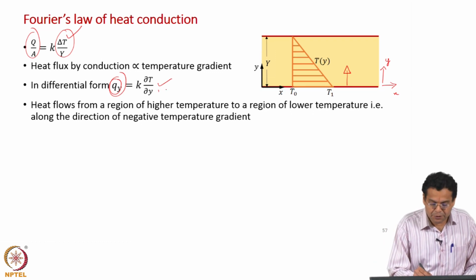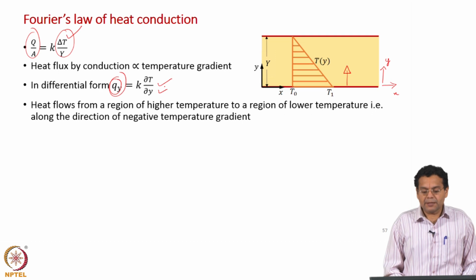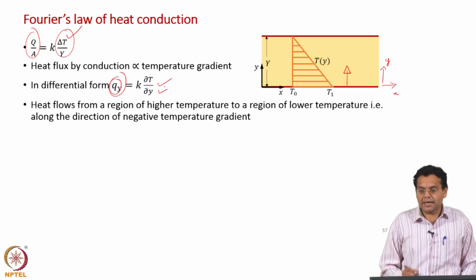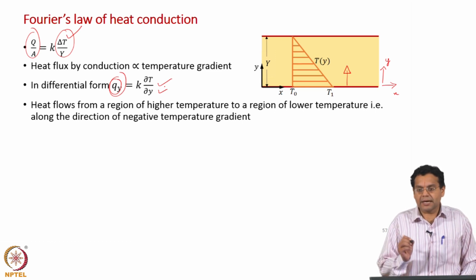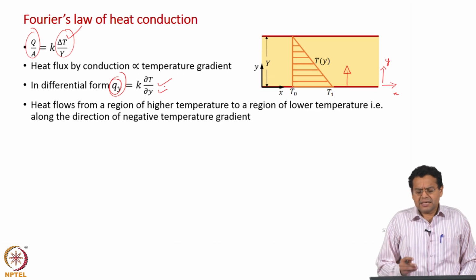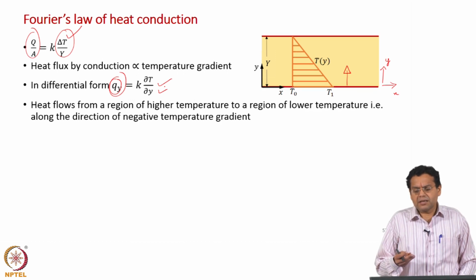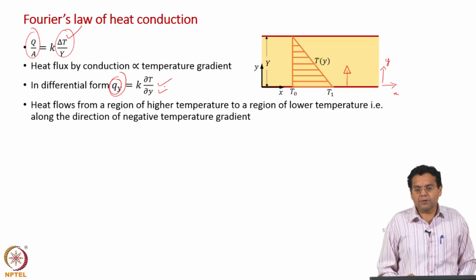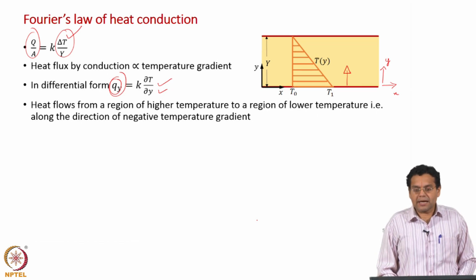So, if you substitute here, what will happen? Dou T by dou y is negative and heat flux will be negative, but whenever something flows, let it be velocity or heat flow, I want it to have a positive value when it flows along the positive y axis.